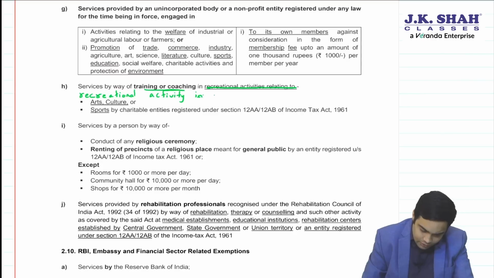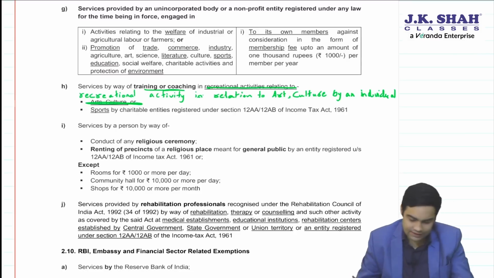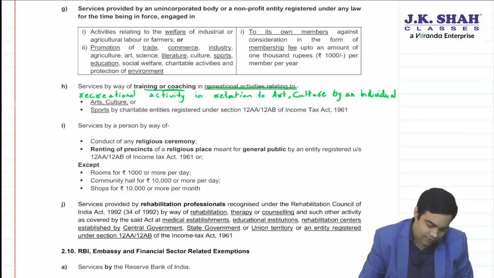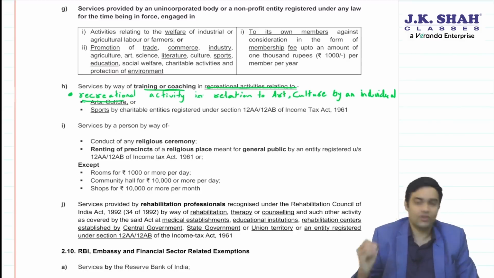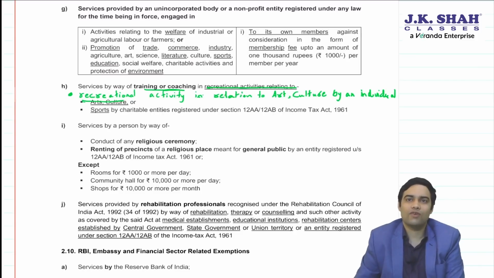Recreational activity in relation to art, culture, by an individual. By an individual. Be very careful. That means the arts and culture exemption will now be available only if it is provided by an individual. If anyone else is providing recreational activity, training and coaching in relation to art and culture, then in that case it would now be liable to GST.